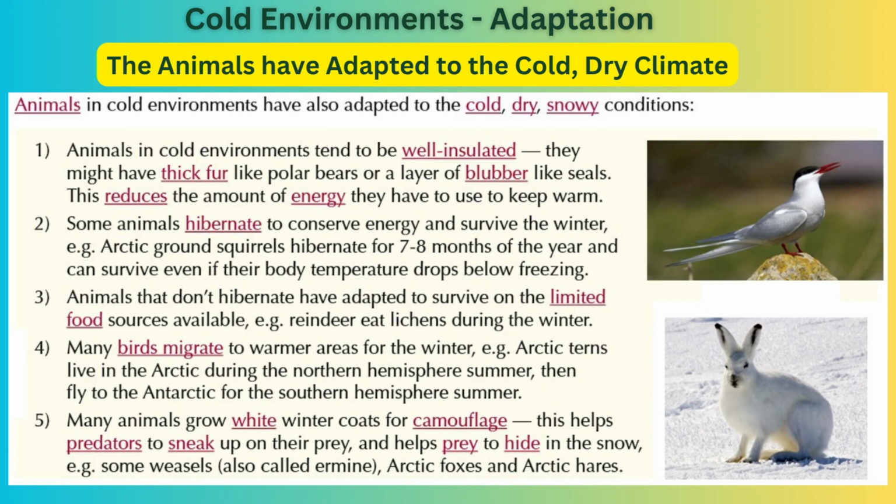Many birds migrate to warmer areas for the winter. Example: Arctic terns live in the Arctic during the northern hemisphere summer, then fly to the Antarctic for the southern hemisphere summer.